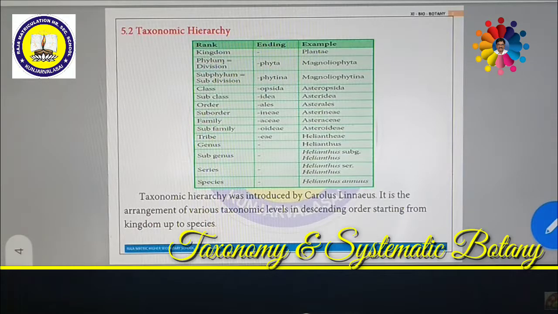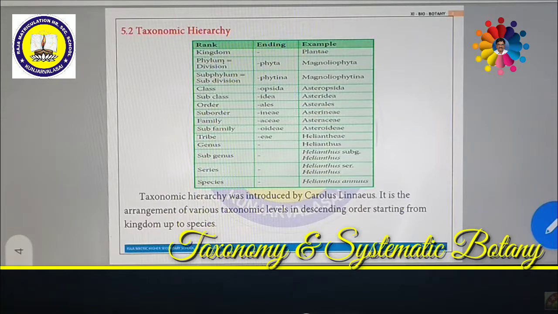For example, you are living in Vedalai. This belongs to Mandapam taluk. The Mandapam taluk comes under Ramanathapuram district. Then this Ramanathapuram district comes under the state of Tamil Nadu. Tamil Nadu state is in the Indian nation. India is in the Asian continent. Asia is in the universe globe.